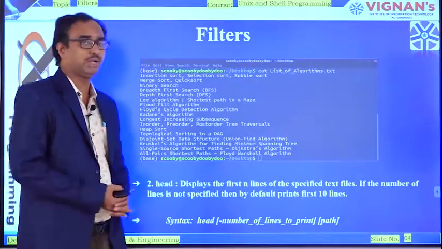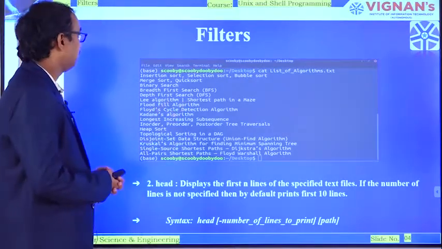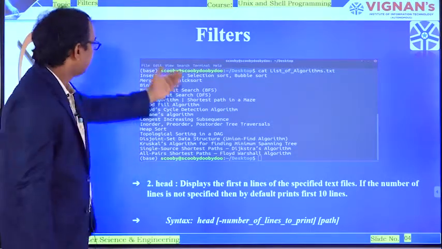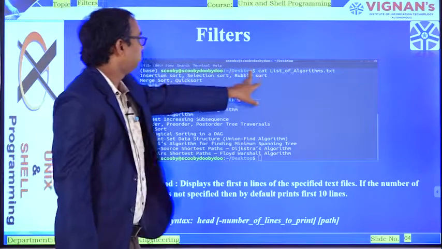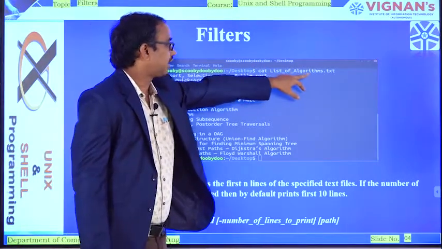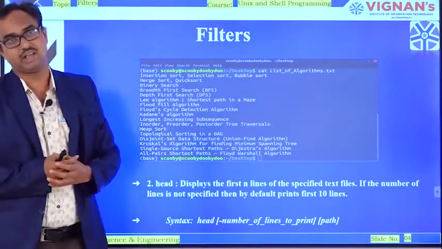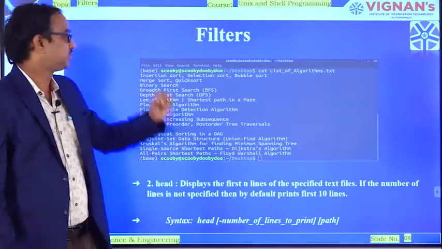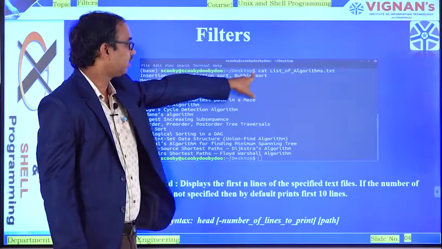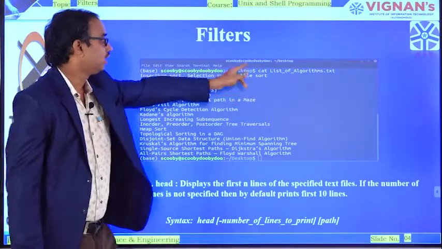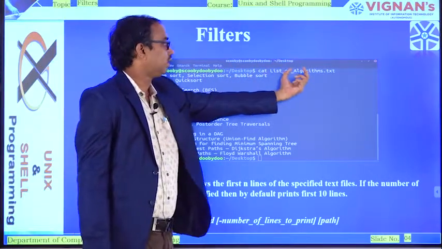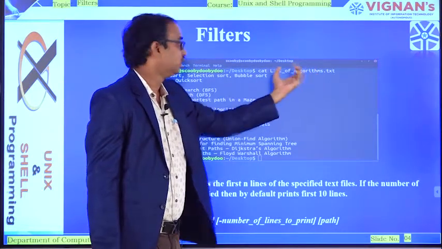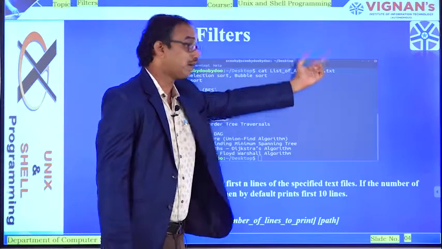Next, coming to the execution of the CAT command, I have one screenshot here. We have a list of algorithms. Suppose you have a list of algorithms in your file, how can we display them? By simply typing the CAT command. In the terminal you type $, then CAT, and then the content you want to list out, that means the file name, list of algorithms.txt.